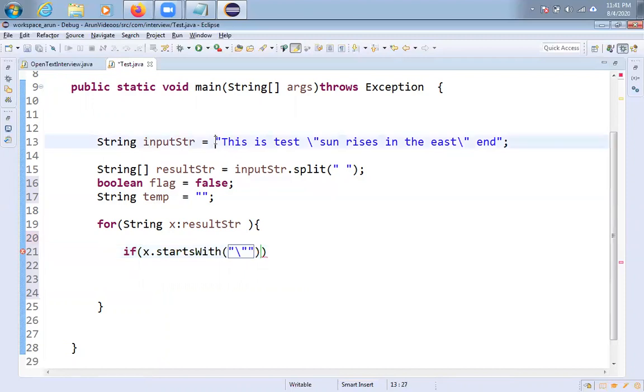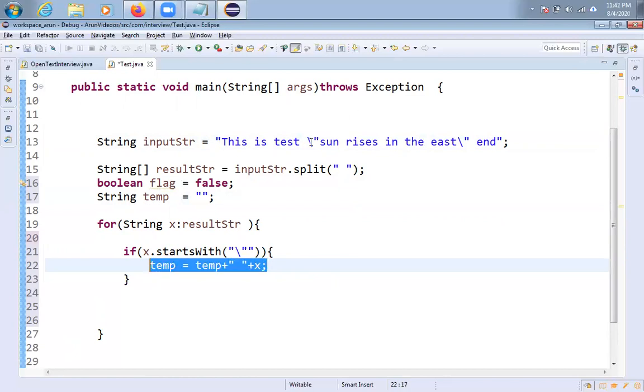And one more thing, friends: the first word, sun, is not starting with a double quote. If you are using the slash escape, then sun is enclosed with double quotes. So be careful, friends. If x starts with this, then I am thinking the word is already enclosed with double quotes. Then I am moving that word into temp: temp equals temp plus, I am giving some space, plus just appending this word.